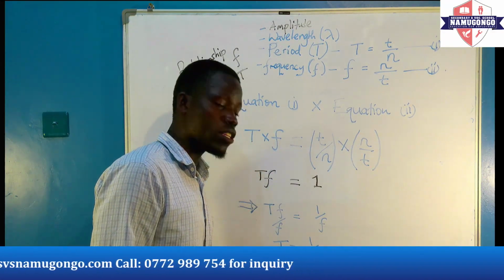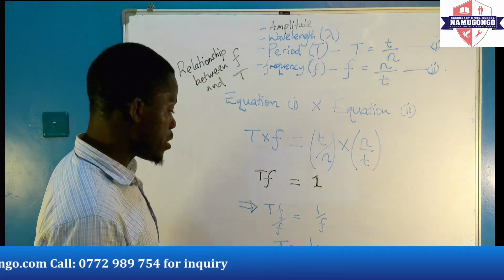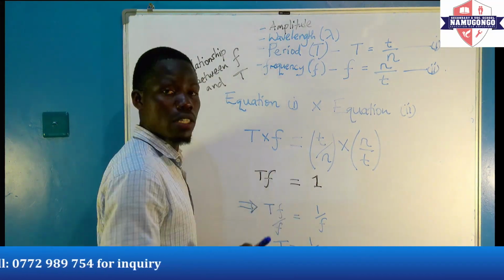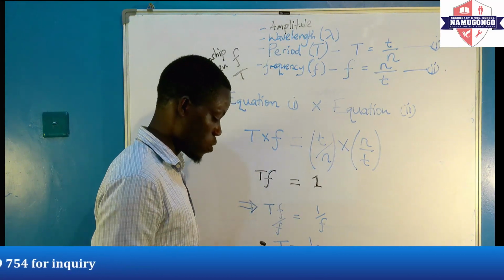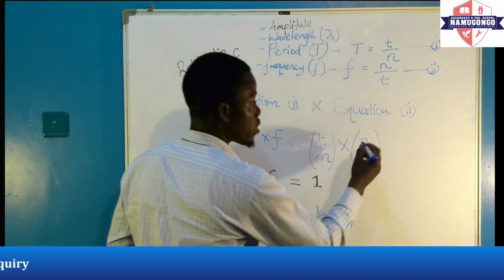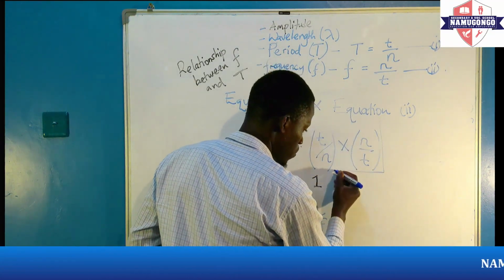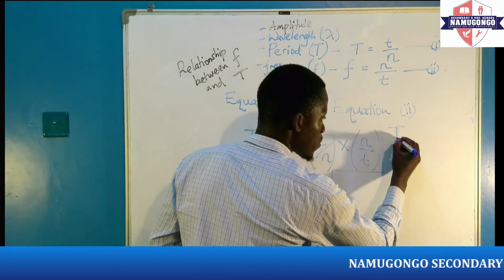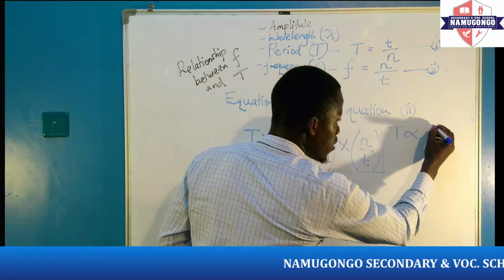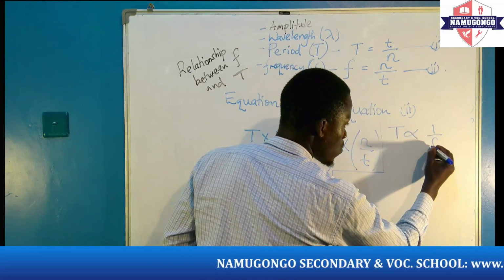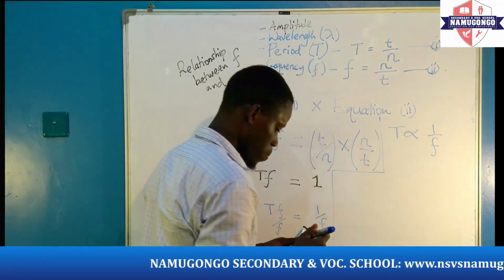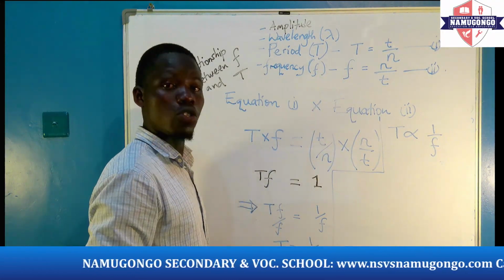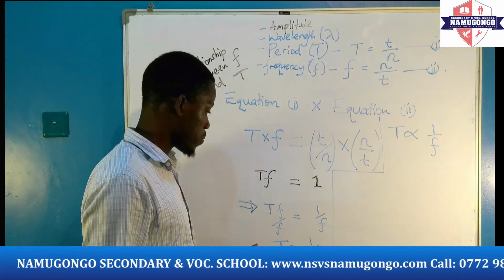Now when you look at this period, it is inversely proportional to the frequency. If we look at our inverse proportionality, we have that T is going to be inversely proportional to F. So what are we getting then?